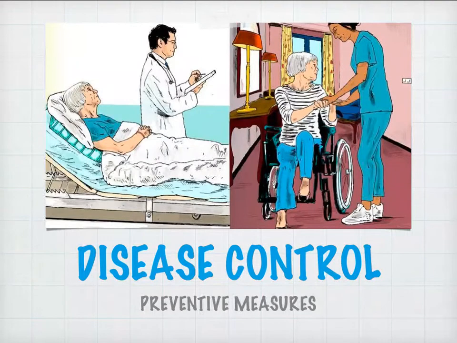Today we are going to give a quick review of the topic disease control, as there are three subtopics of this main topic. Today we are going to discuss the first one, which is preventive measures. We are going to learn what disease control is and what the different ways are in which we can control disease. Our subtopic is preventive measures, so let us first check what disease control is.